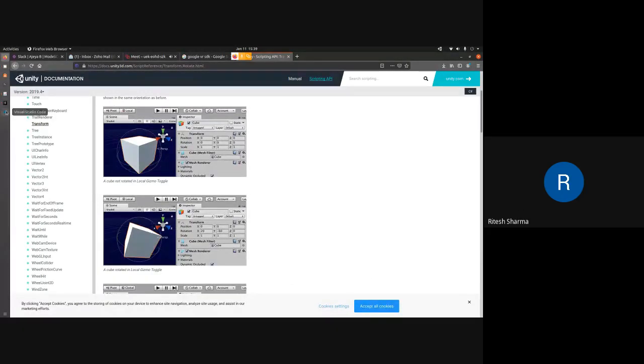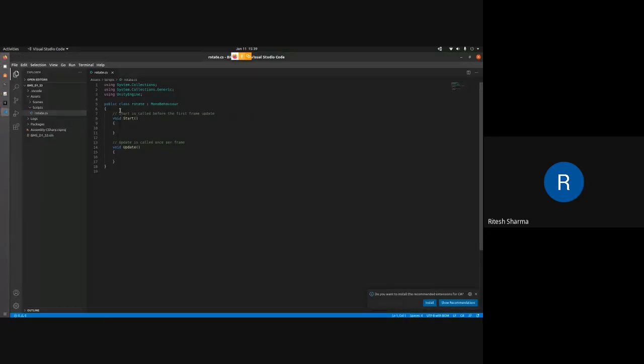So what we'll do first: void start is for things you want to happen by default, in the very initial section. I'll tell you how the control goes here. In C#, everything is a class, and all the code that you write is in the form of classes.